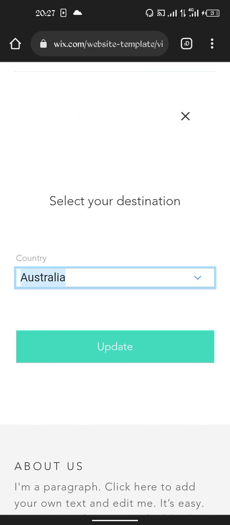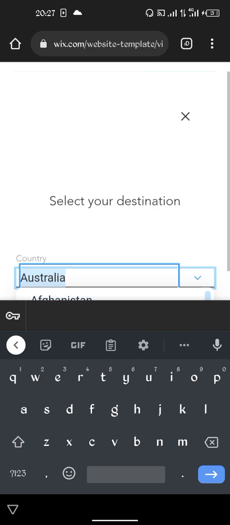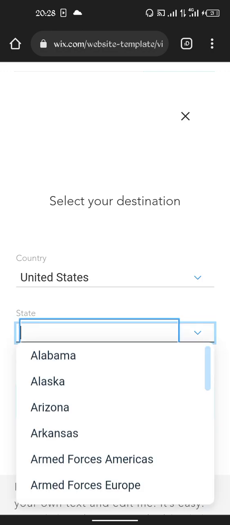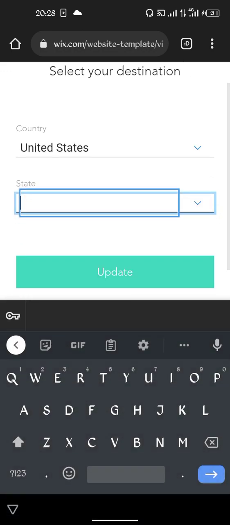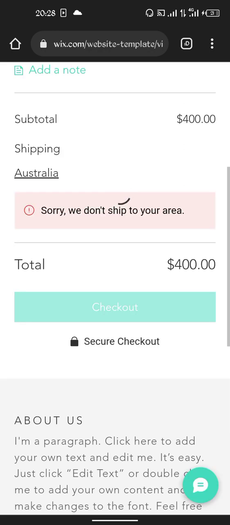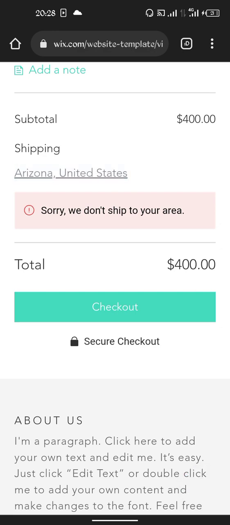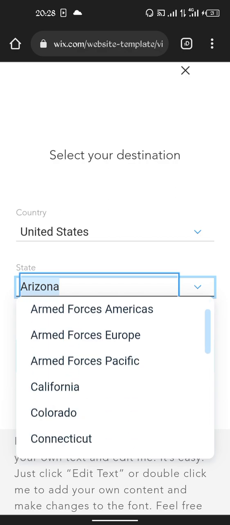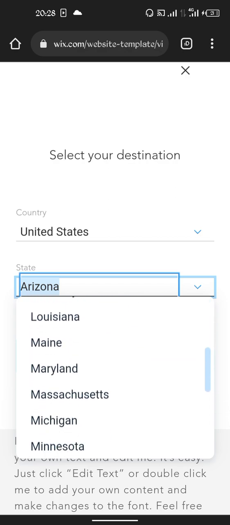Let's look at United States. Then which place in the United States does it accept? Let me just choose random information. Then it said it's not shipping to Arizona. Let's look for another place in the United States.